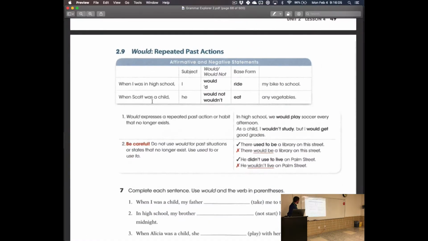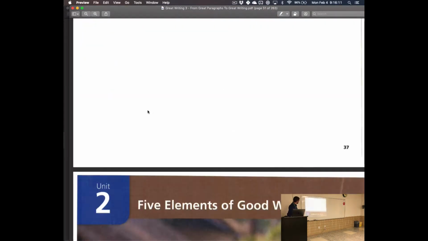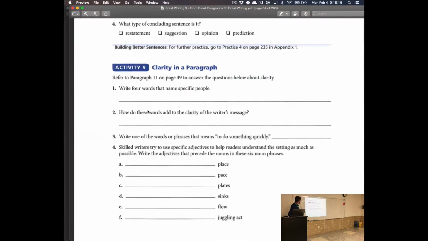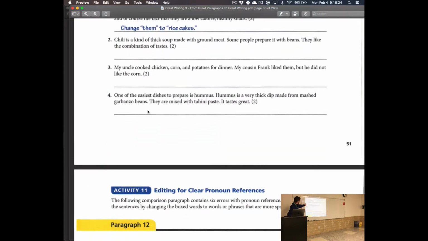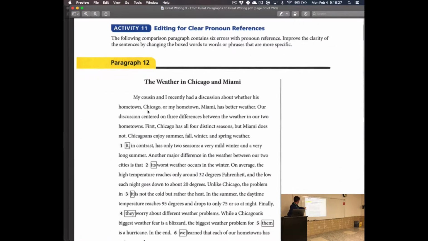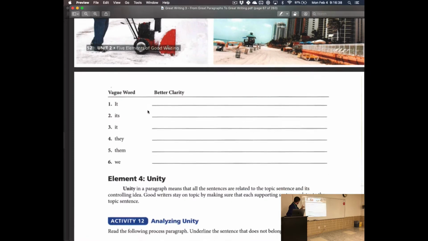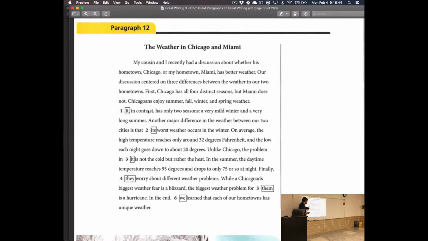Then clarity, which had one, oh no, that's the grammar book. Okay, so here's the great writing unit, clarity. We worked through these exercises. We did that clarity paragraph. We're skipping that. Pronoun reference. This is our last thing we worked on, right? We did these edits. No, we did not do this one. Let me check real quick. Yeah, it's just this last thing and then I want to move on to unity. So it's kind of marked for us.